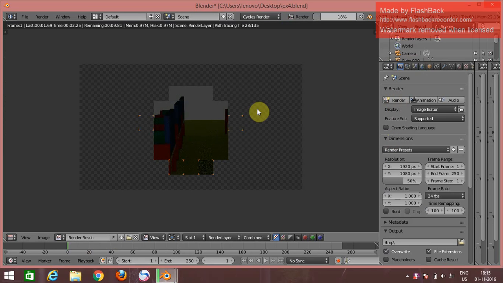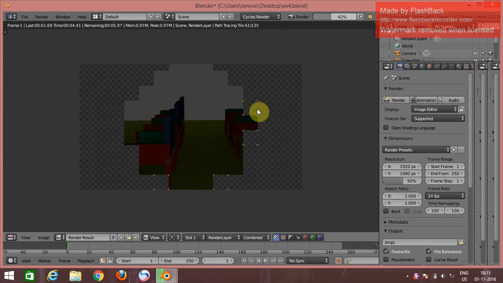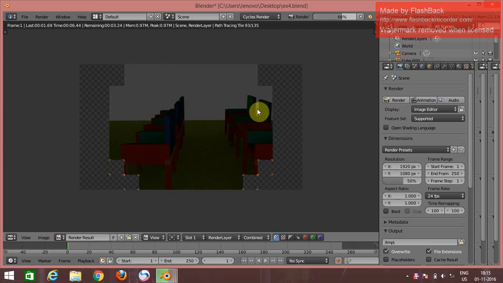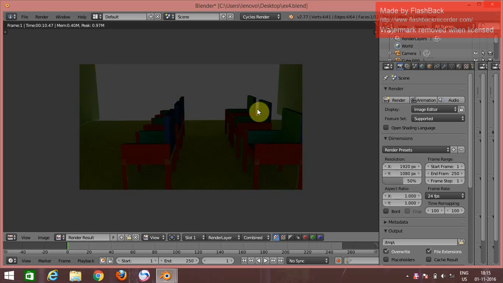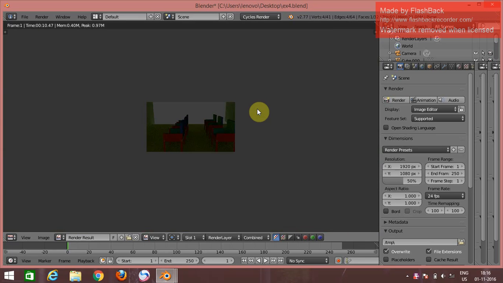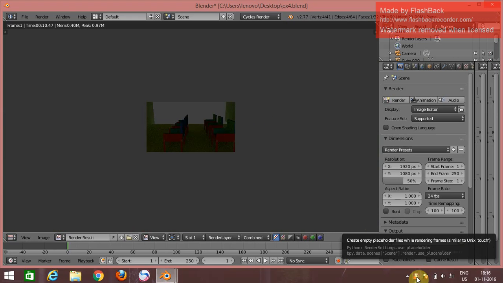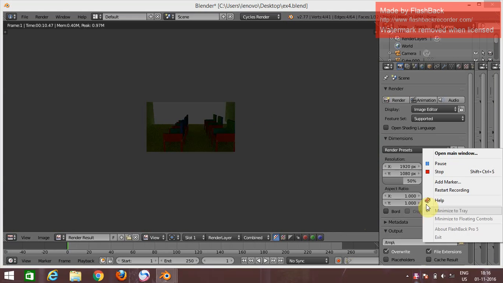After coloring, the auditorium will look like this. The floor is in green color, the chair is in red color with green. Yeah, this is all. Thank you.